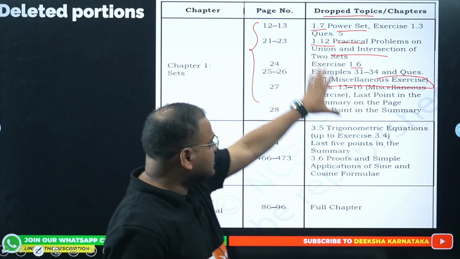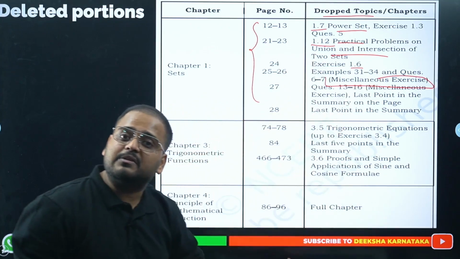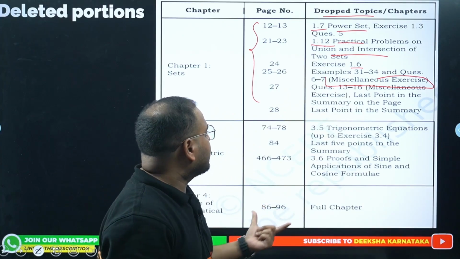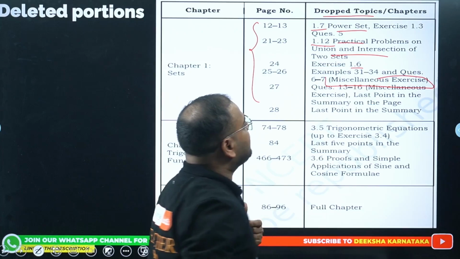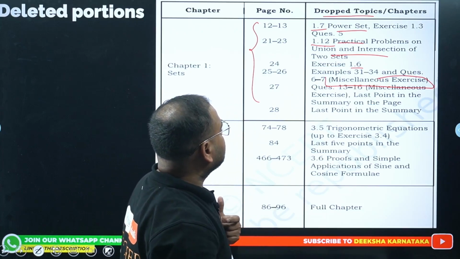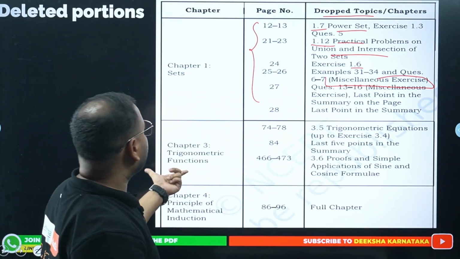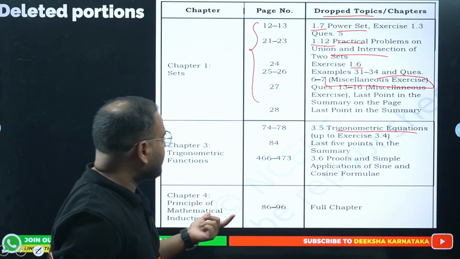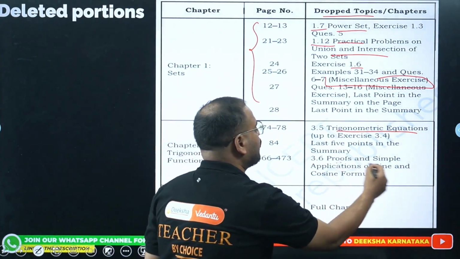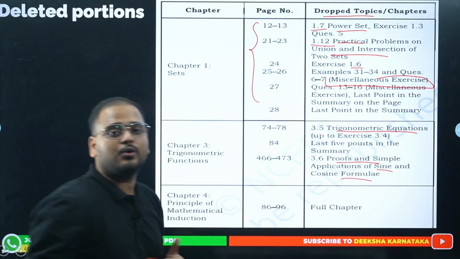All of these, which are written over here for every chapter, will be deleted portions. Great. So over here, practical problems on union and intersection are again cut off. In the trigonometric functions, the equations are cut off. And the simple application and proof of sine and cosine formula is also cut off.